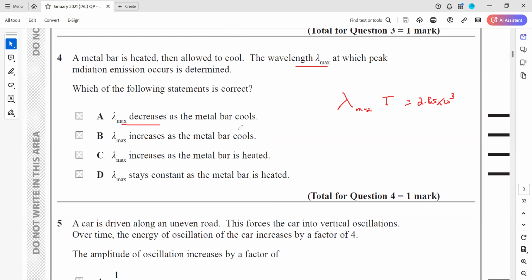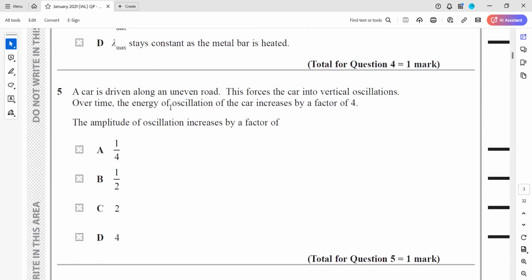If the lambda max decreases, the metal cools. They are inversely proportional, because when two quantities are inversely proportional, the product is constant. So if the lambda max is decreasing, the T should increase. Or if the lambda max is increasing, it means the T should decrease. So if the lambda max is increasing, the metal bar cools. That's correct. B is the right answer. For any question, if you're not able to understand or you want me to repeat, I will repeat that.